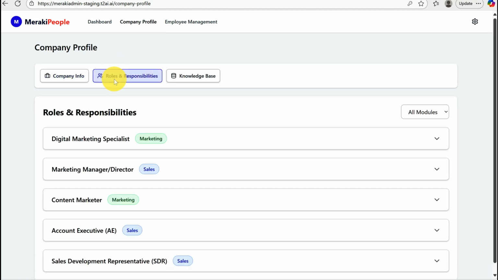Here are some examples of roles and responsibilities of the people who can actually use Meraki People, whether it is a digital marketing specialist, content marketer, account executive, sales development executive. So these are some of the roles which can actually benefit from Meraki People in the employee portal, which we are going to show you.